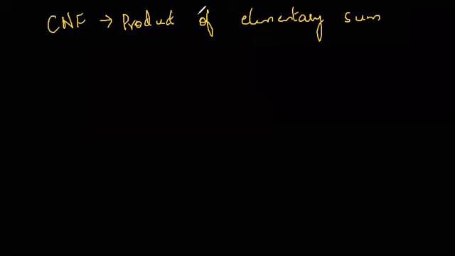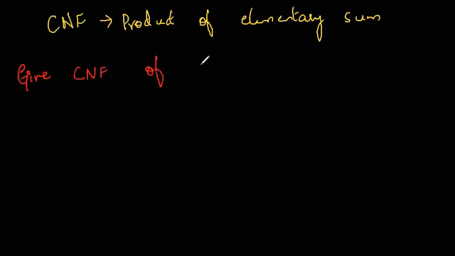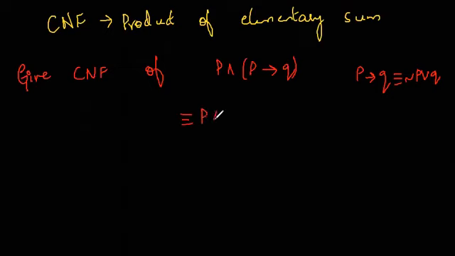Over here, we are supposed to give the CNF of P and P implies Q. For this, the same P implies Q is equivalent to negation P or Q. So let's write it: P and negation P or Q.